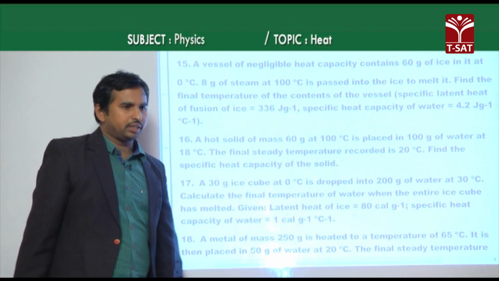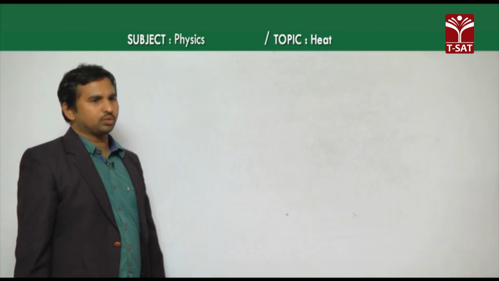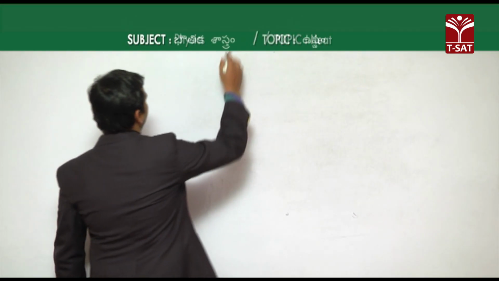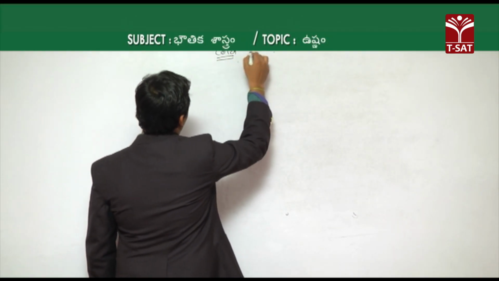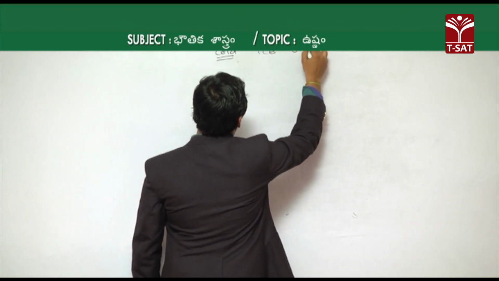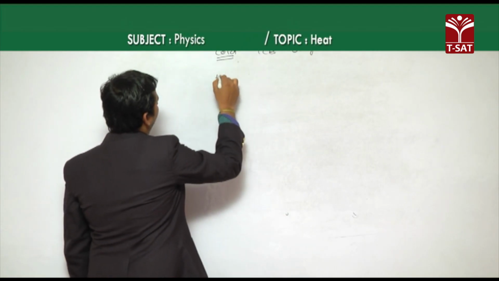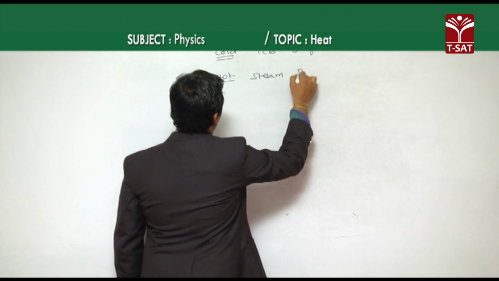So, in the given question, it is about ice at 0 degrees Celsius and 8 grams of steam. Our cold body is ice, which is 60 grams, whereas the hot body is steam, which is 8 grams.